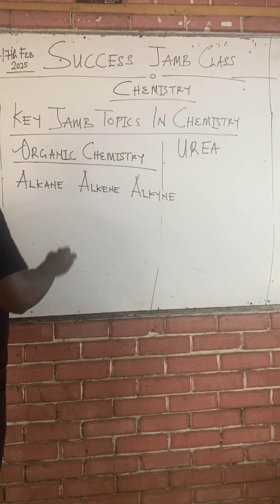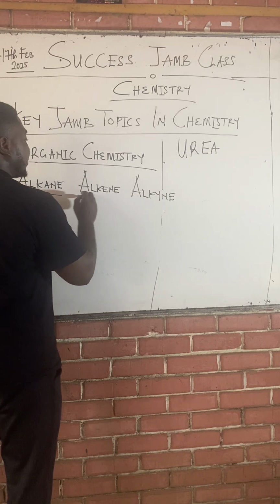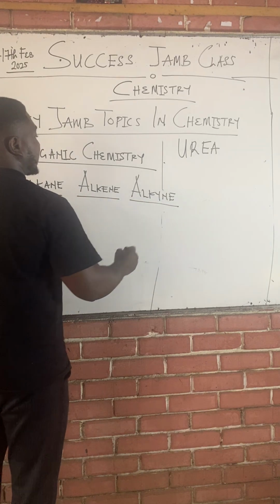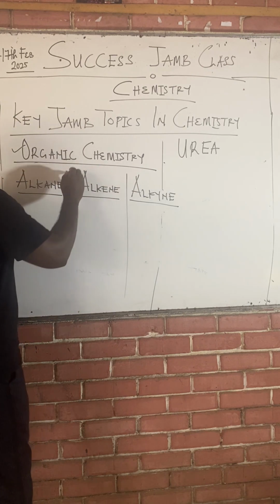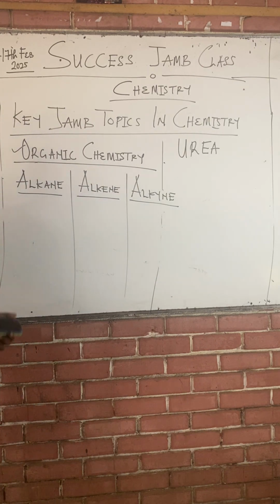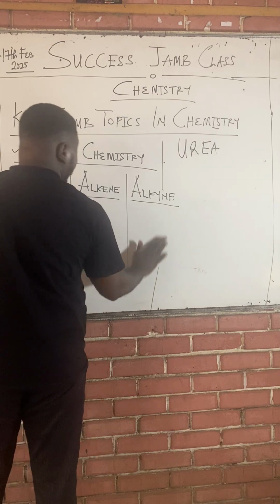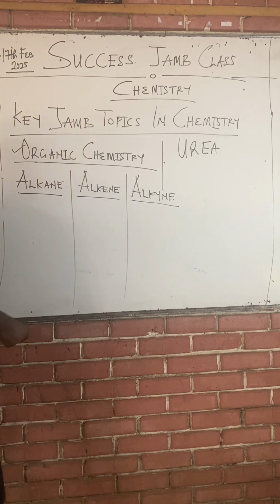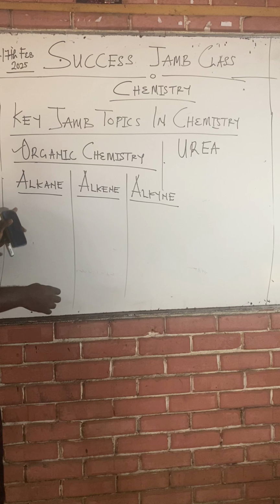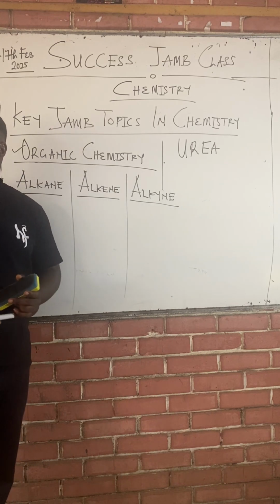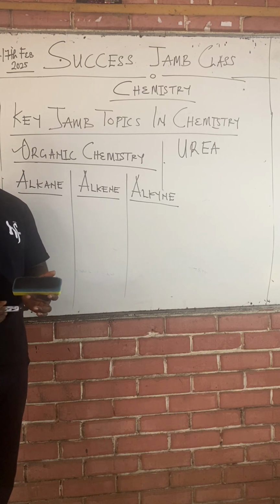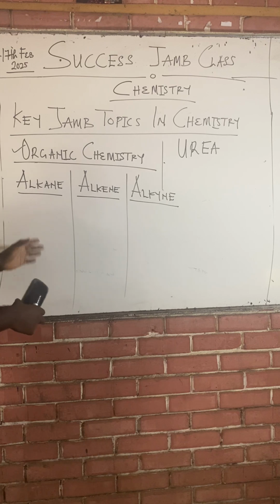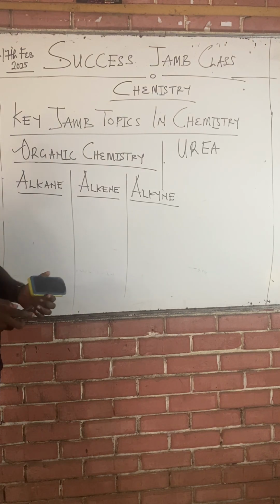Alkane, alkene, alkyne. So organic compounds are first classified into alkanes, alkenes, alkynes. We have other families, of course, but these three families are the most popular families of organic compounds.